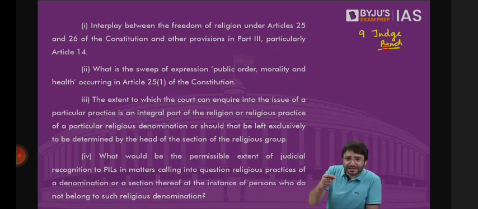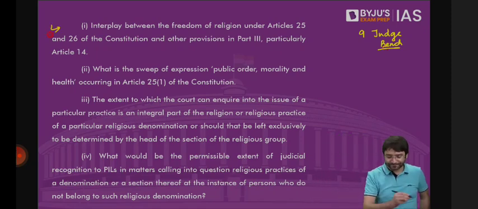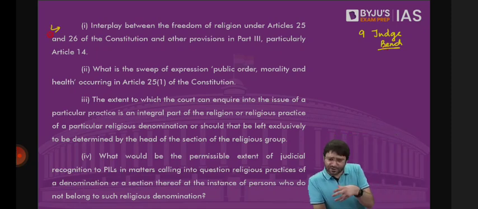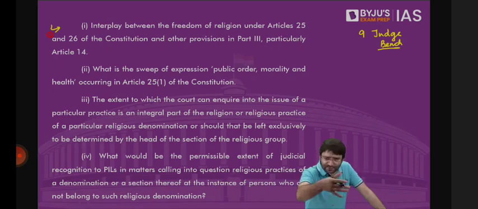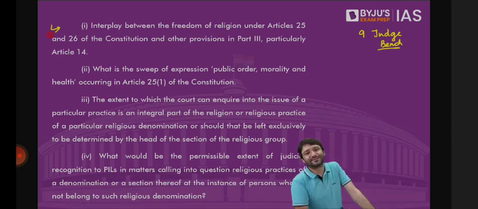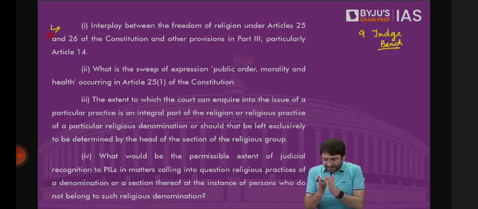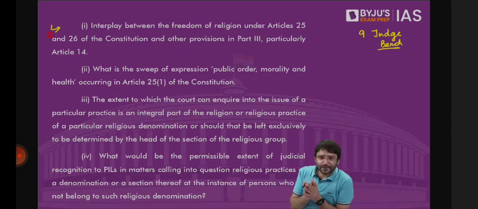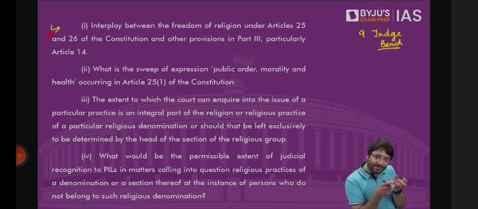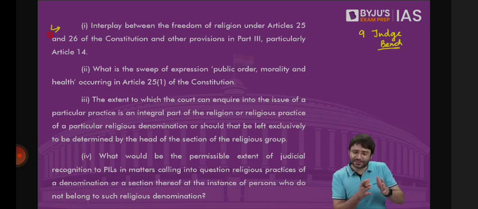Question number 1. Article 25 talks about freedom of religion, freedom to profess, practice, and propagate your religion. Article 26, which we will discuss later, talks about the fundamental right of any religion to manage its own institutions. So Hindus can manage their own institutions, Muslims can manage their own institutions, Sikhs can manage their own institutions. When you have Article 25 and 26, what is the interplay of these two fundamental rights with other fundamental rights, such as Article 14? On one hand, we say right to equality, but what if temple rules say for men and women there are different rules?